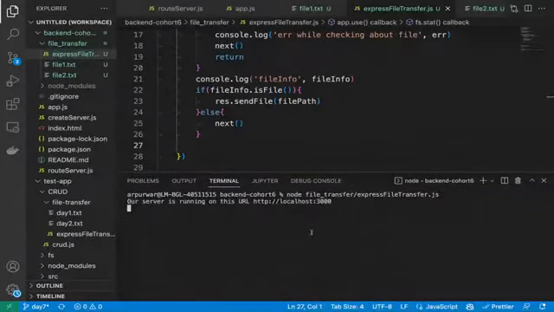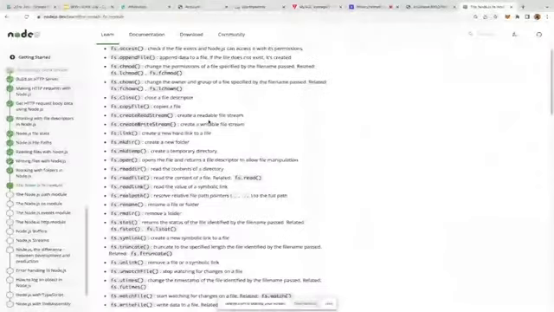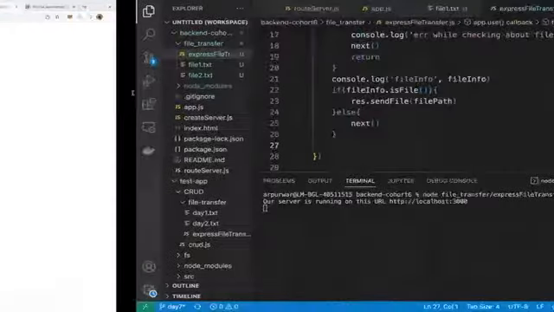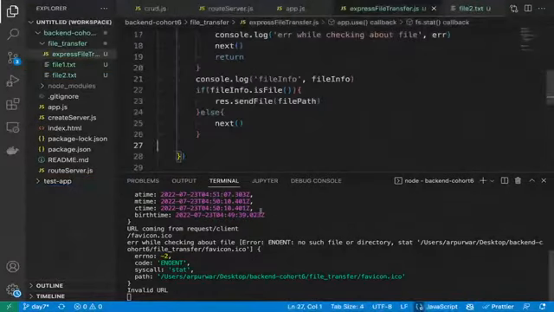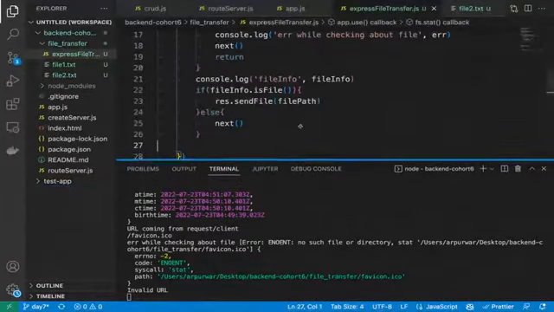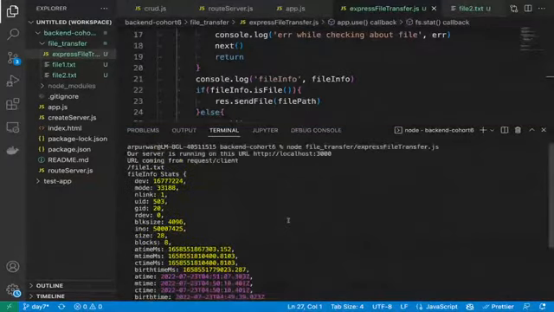Okay. So node file transfer is there, and let's see the localhost 3000 slash file1.txt, how that looks now. You can see the name Rohan and Lucknow is coming. That was our file one content, Rohan and Lucknow. Let me see now the data which is happening here.